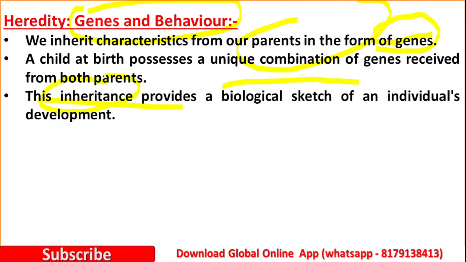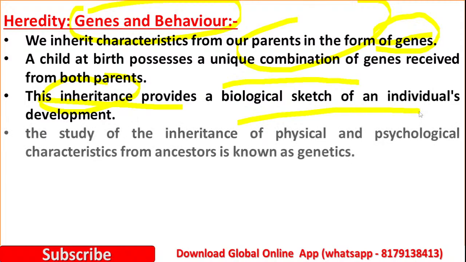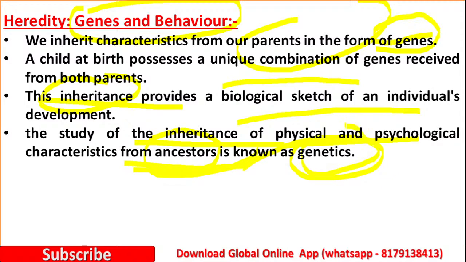This is because of inheritance, which provides a biological sketch of an individual's development. The study of inheritance of physical and psychological characteristics from ancestors is known as genetics. Yes, this you must remember.